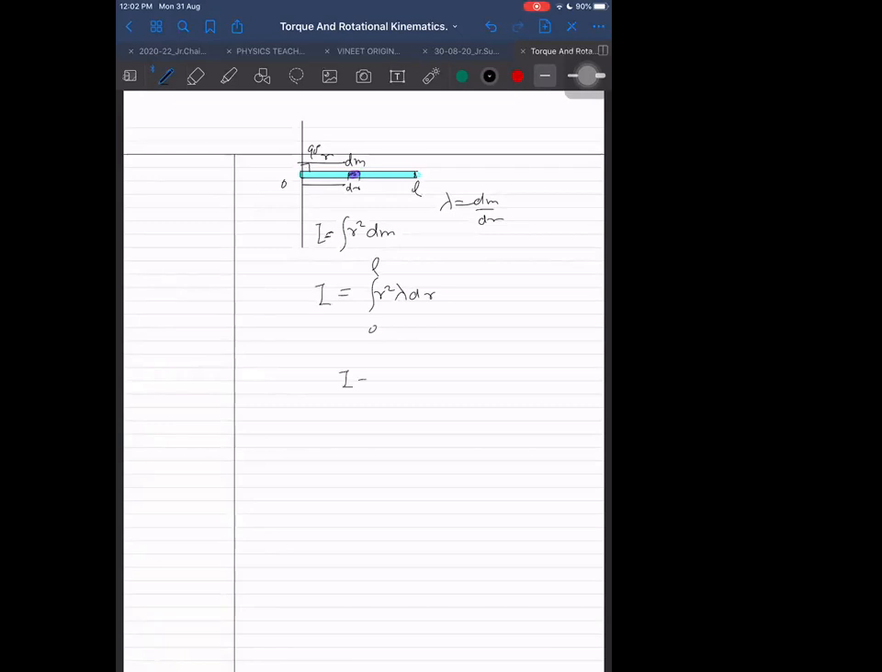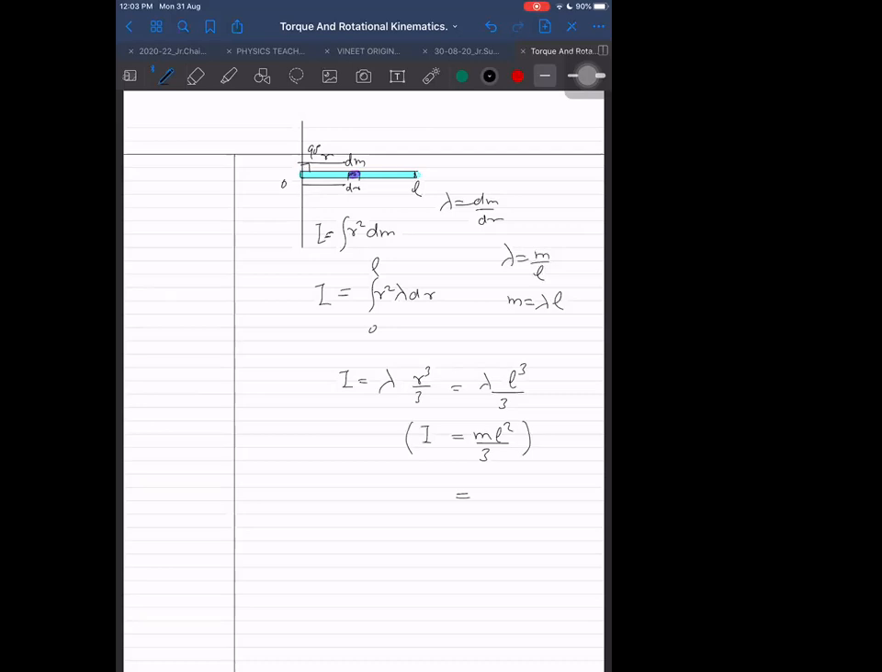So what is the moment of inertia that we are getting? Lambda outside, r cube by 3, which becomes lambda L cube by 3. Lambda is mass per unit length, so M is equal to lambda into L, and we get ML square by 3. So the moment of inertia is ML square by 3.